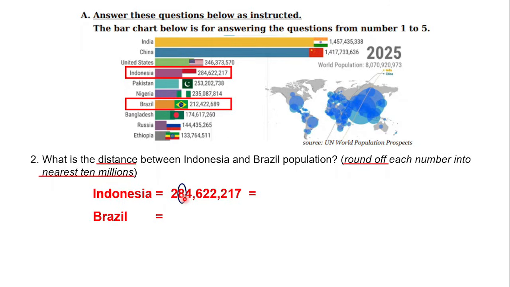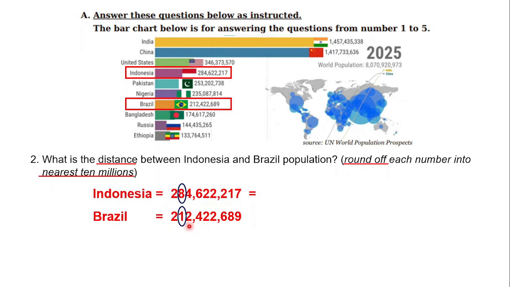So if you have to round it off, it means all the numbers before the 8 must be substituted with 0. Also for Brazil, it is 212,422,689. If we want to find the place value of the 10 millions, we can see here 1 as the 10 millions place value of the population of Brazil.